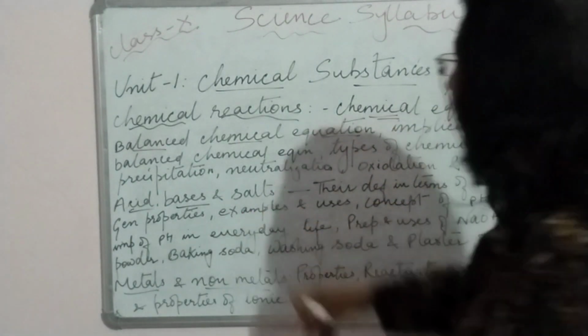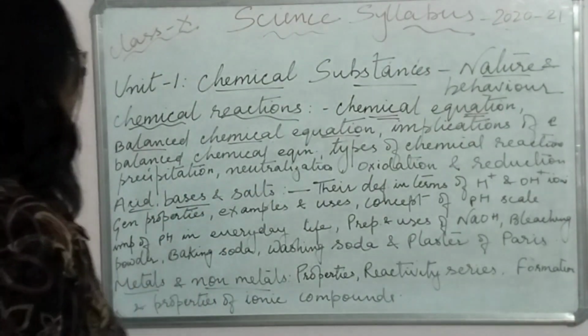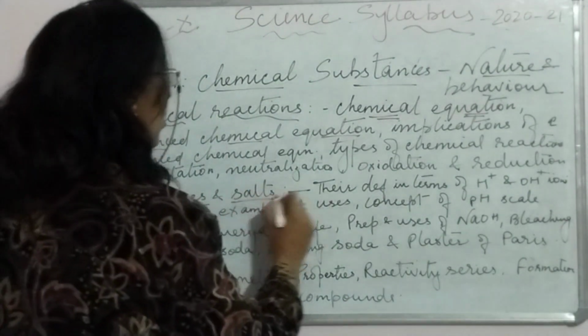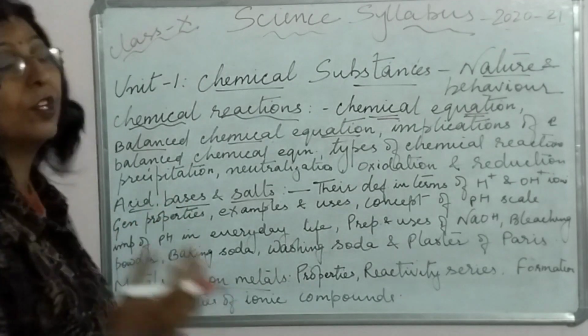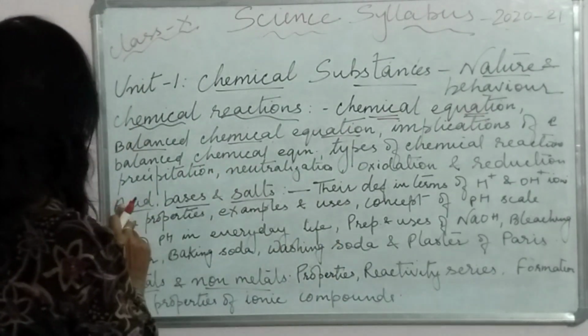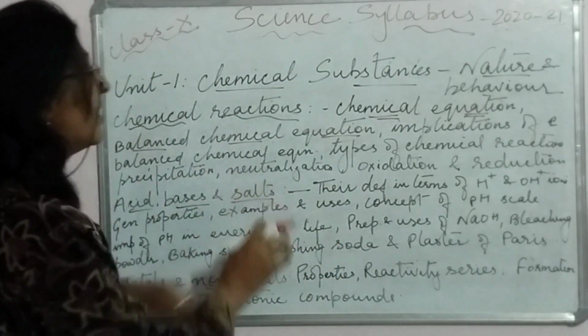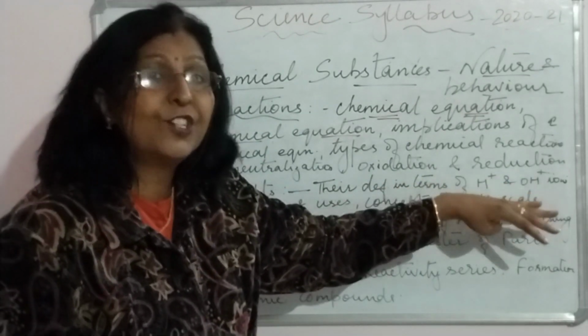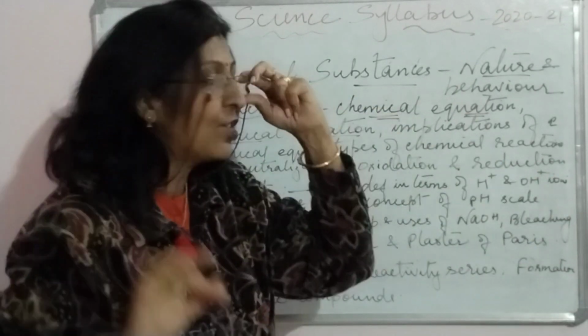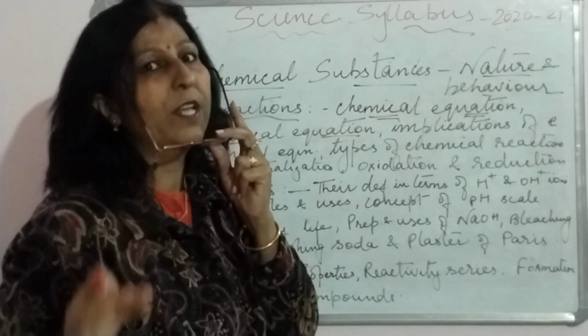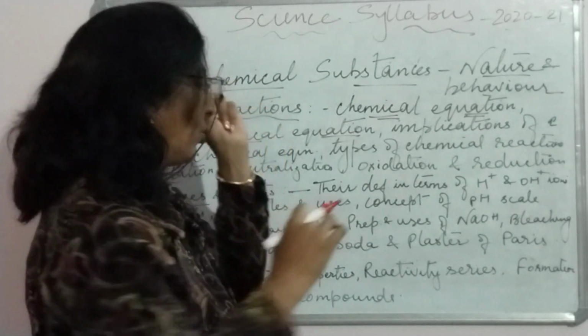The next one is acids, bases and salts. In acids, bases and salts, the definition, that means the definition of acids, bases and salts in terms of hydrogen ions and hydroxyl ions, OH ions. So in these terms you will have to define acids, bases and salts.